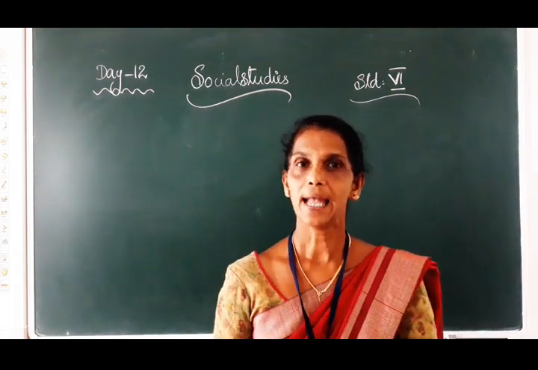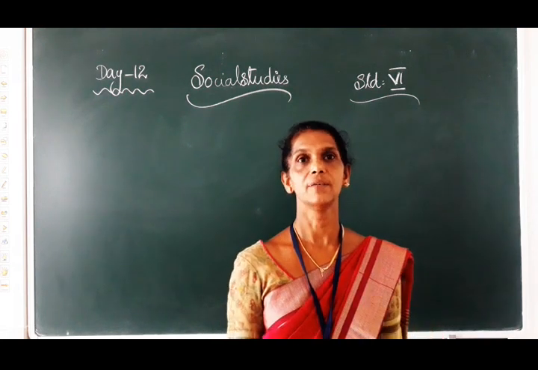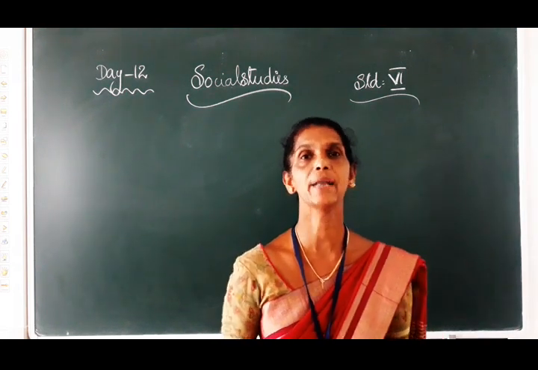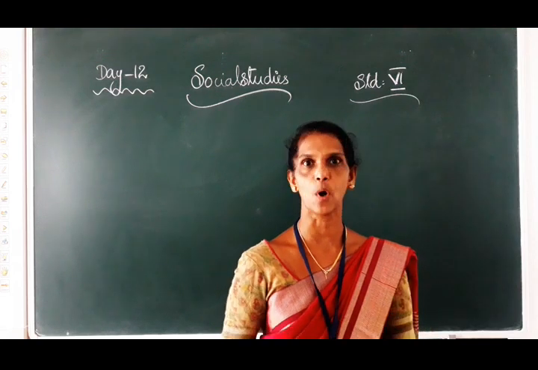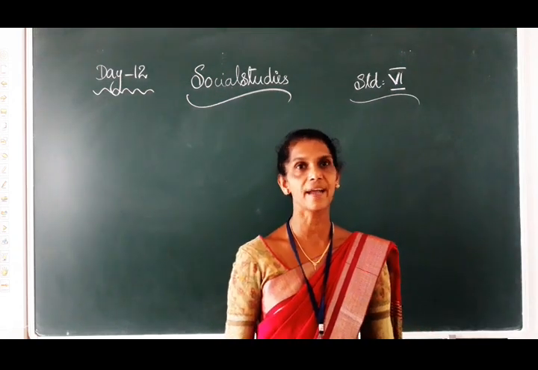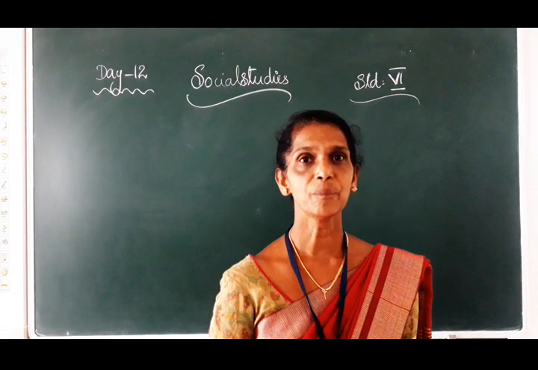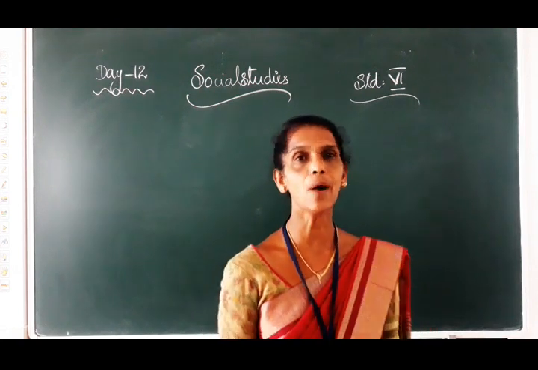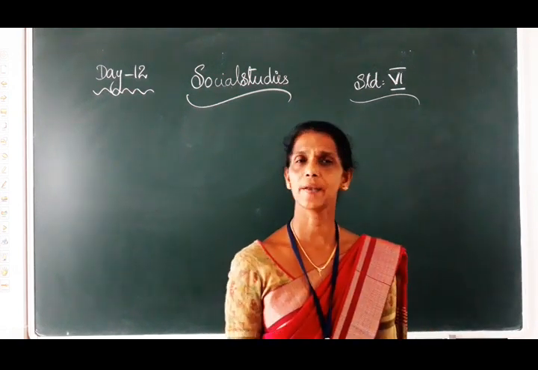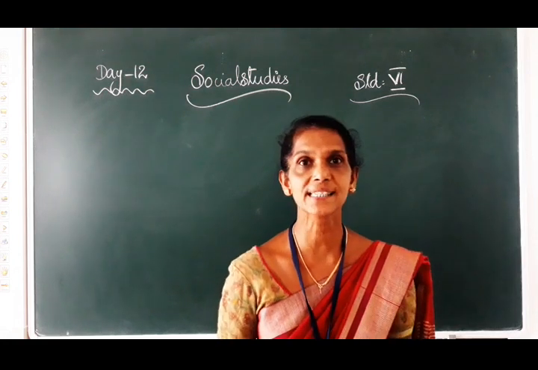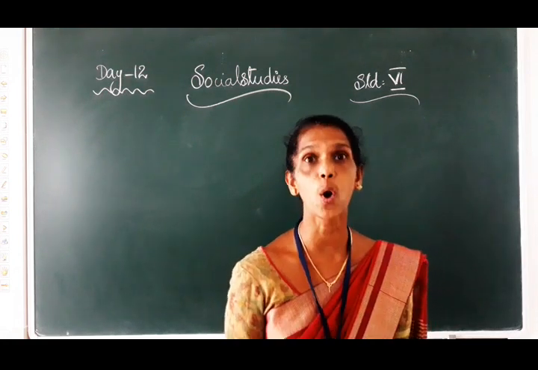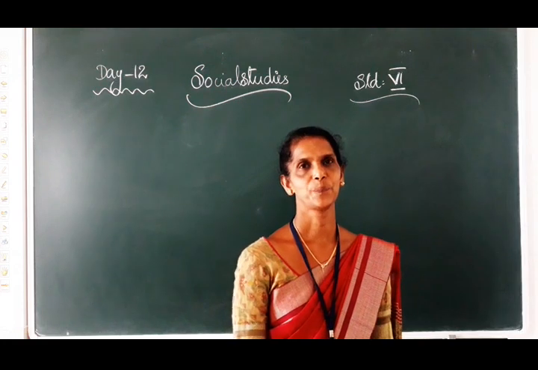Children, we are studying about the celestial bodies. Let us continue to study about celestial bodies. Some celestial bodies do not have their own heat and light.